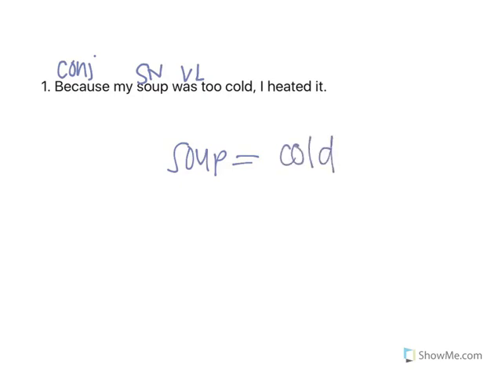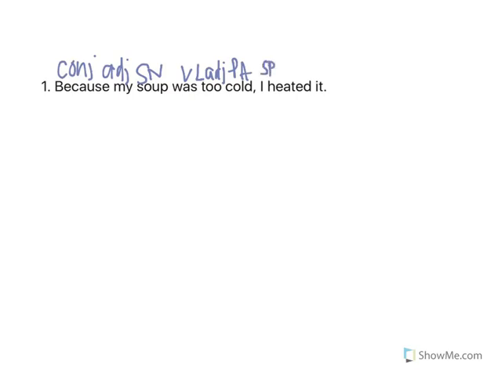Soup equals cold. So we know that cold is going to be our predicate adjective. Too is going to be an adjective as well. It's saying how cold? Too cold. So too is actually modifying cold. And then my is also a possessive adjective. Whose soup? My soup. And then in the second clause, I heated it. The subject is I doing the action, and that's a pronoun. Heated. This is going to be a transitive verb because it's transferring action to the direct object, which is it.